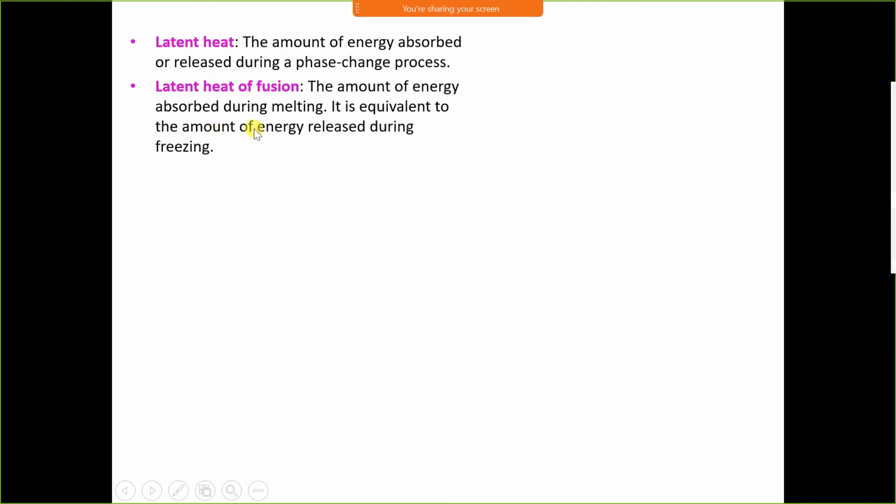Suppose ice is converted into water. The amount of heat supplied is called the latent heat of fusion. That is, heat is added. Suppose liquid is converted into ice, then heat is removed.